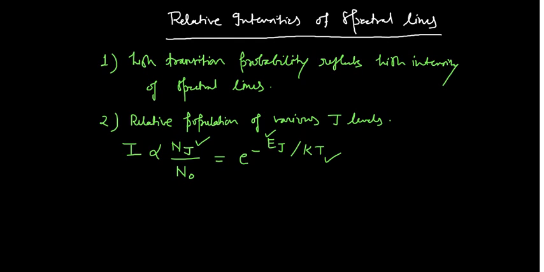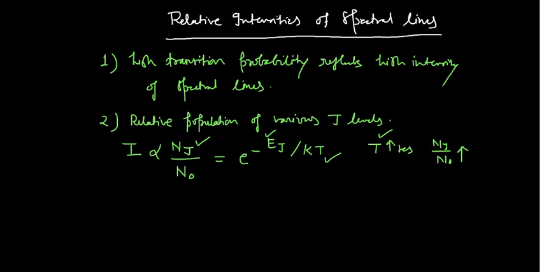So if the temperature increases, then the relative population also increases. That means Nj by N0 also increases. That means in order to record a better microwave spectrum, you can increase the temperature, but the limit is that you cannot increase the temperature much due to the heating effect of the radiations.